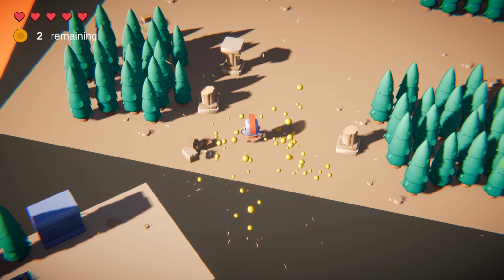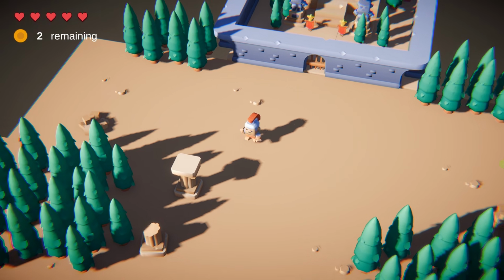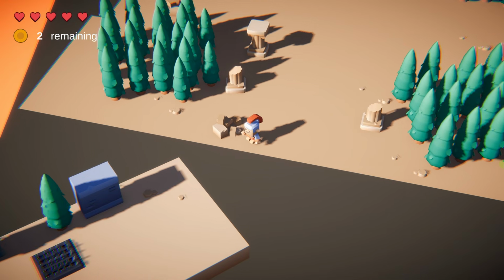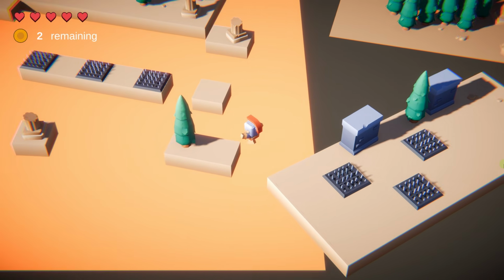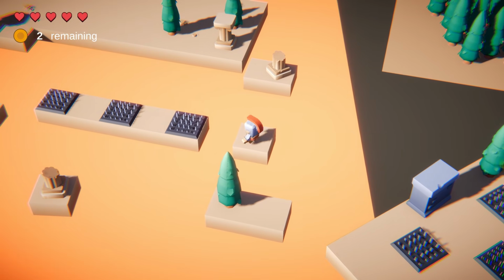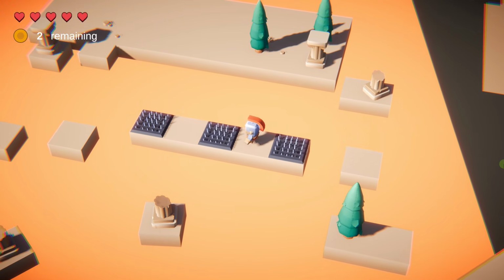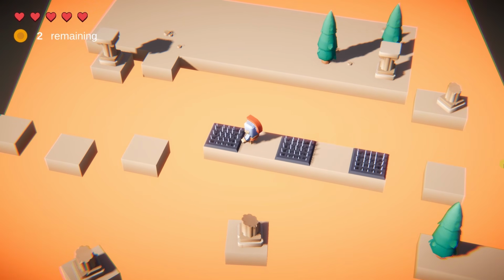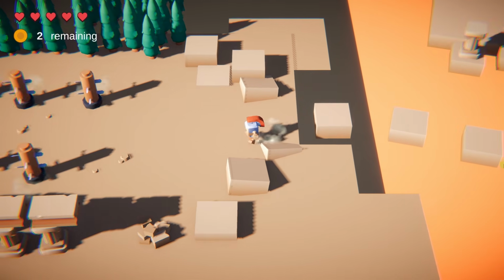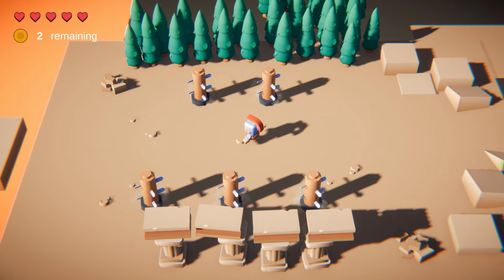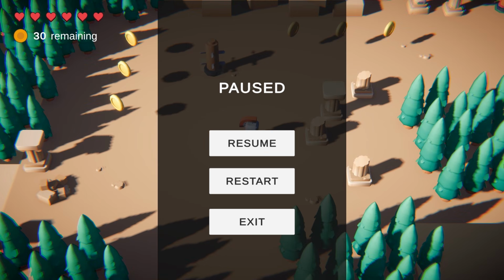The game that we'll be making is a top-down sort of dungeon crawler. We'll start with the basics of movement and camera management. We'll add jumping. Then we'll add coins that you can collect. Then we're going to add a few traps, from a spike trap in the ground to a spinning blades trap like you can find in most adventure games. We'll create a UI and some menus like a pause menu, a main menu, and a game over menu.